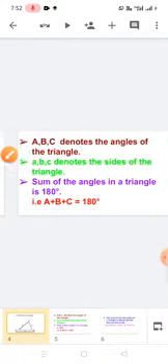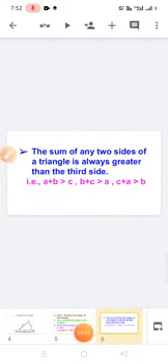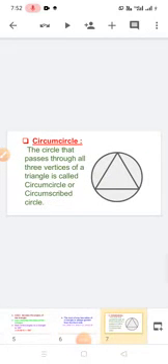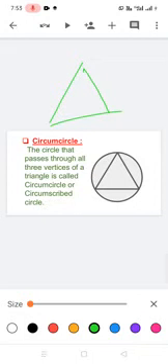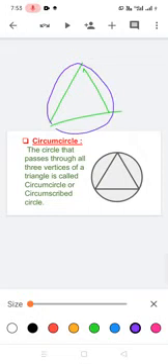Next one. There are three circles: the circumcircle, incircle and excircle. Circumcircle means a circle passing through the vertices of a triangle. If you take this triangle, the circle can pass through the vertices, touching all of them, like this. This one is called a circumcircle.